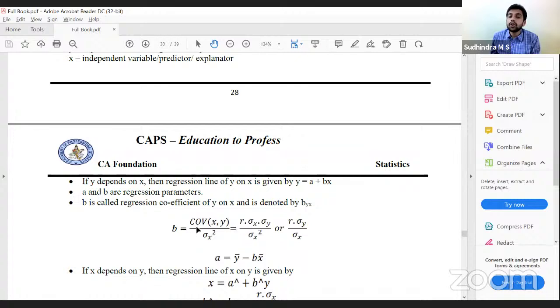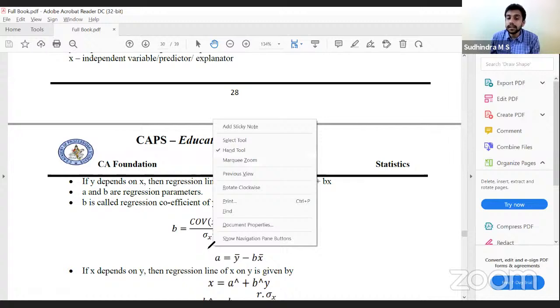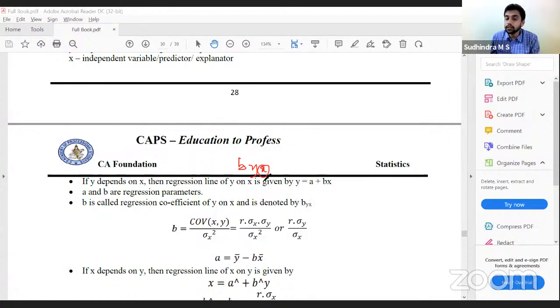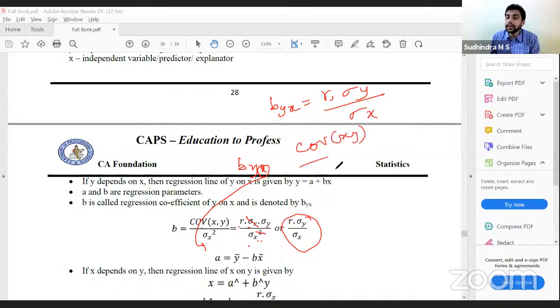Byx is covariance of xy divided by variance of x. In byx, since at the end it is x, the denominator should be x. So covariance of xy divided by variance of x. Covariance of xy can also be calculated as r into standard deviation of x into standard deviation of y, divided by variance of x. One standard deviation of x goes off. So the regression coefficient can also be calculated as correlation coefficient into standard deviation of y divided by standard deviation of x. Or if we have covariance, covariance of xy divided by variance of x.